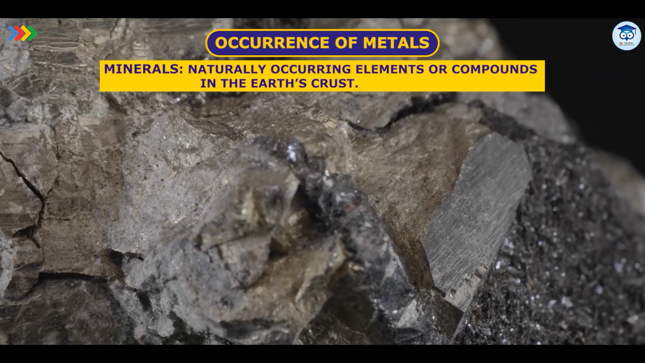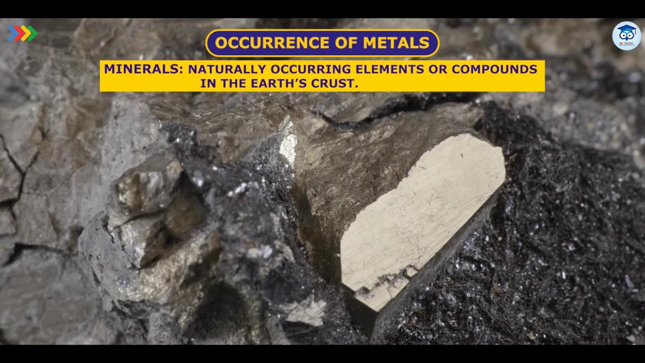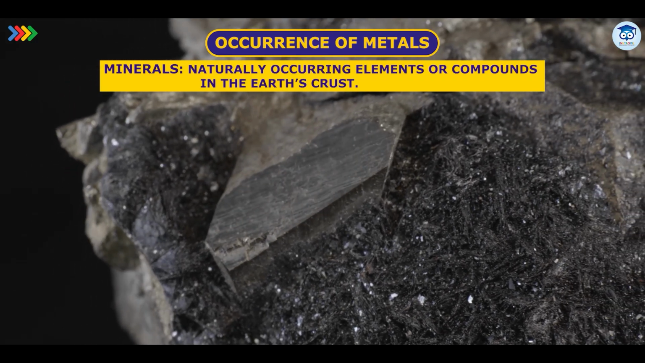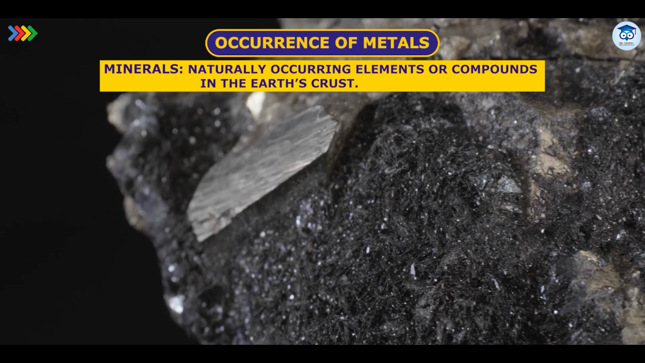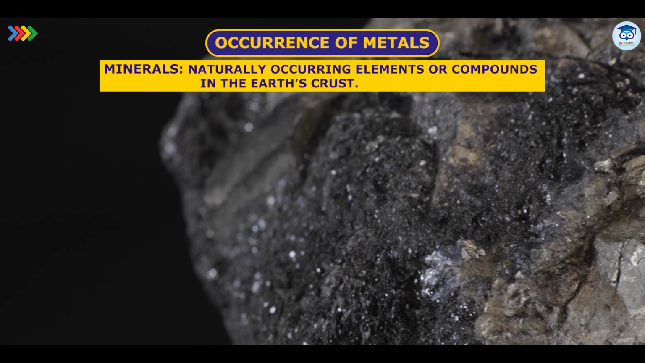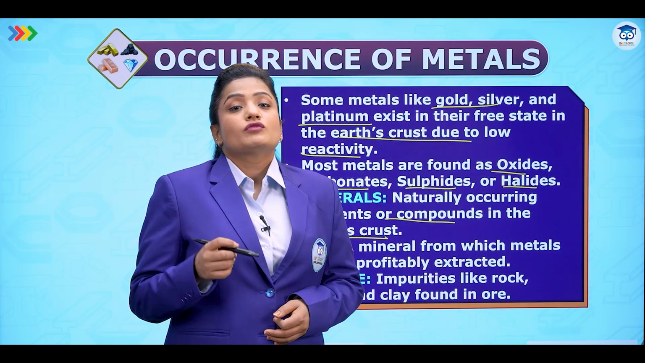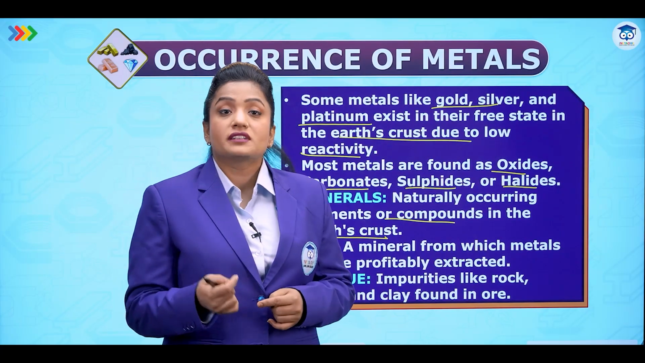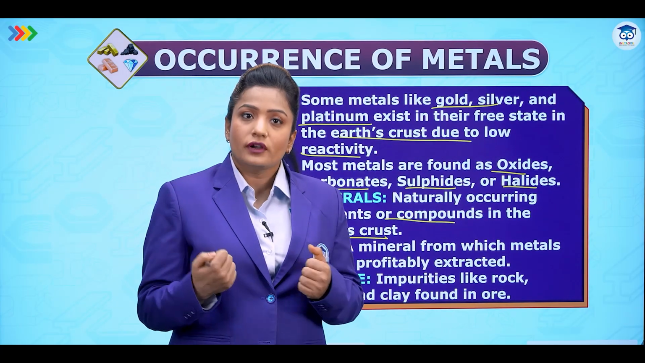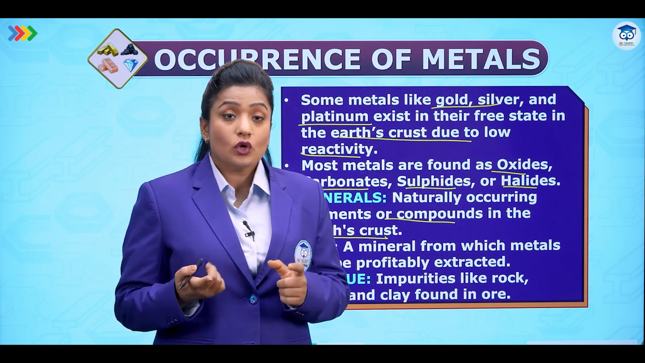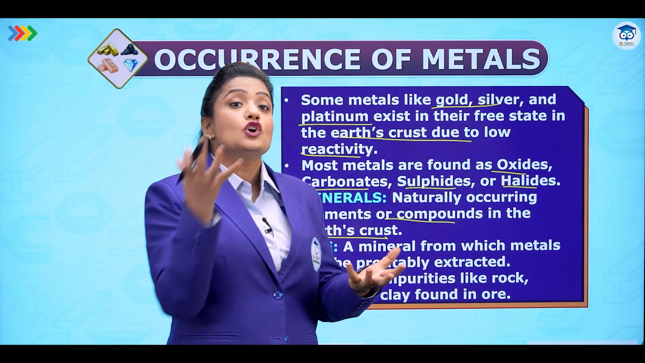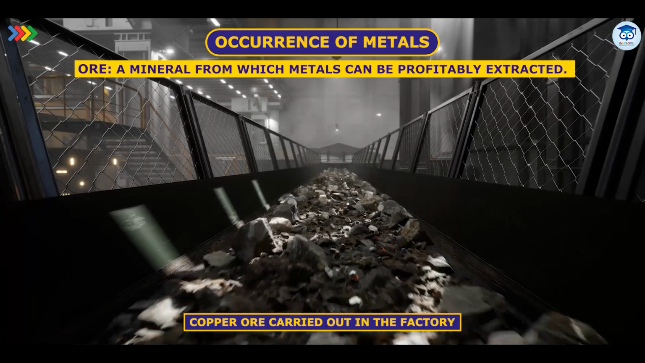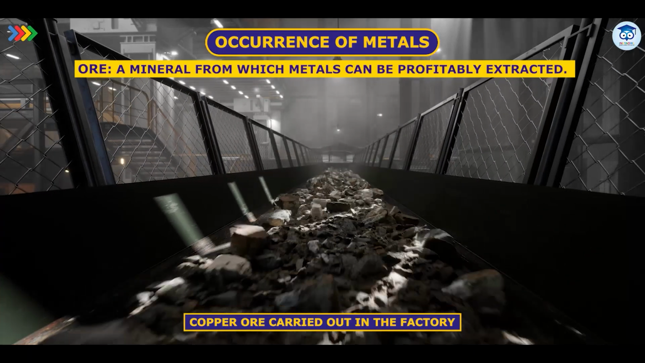Talking about minerals, what are minerals? The naturally occurring elements or compounds in the Earth's crust are called minerals. So whichever element that we see is available in Earth's crust, that rock will be called a mineral. But if we are able to easily extract metal from that mineral by using less money, that means it is economic, and we can get a high quantity of metal, that means it is profitable. Then only we will call that particular mineral an ore. So what is an ore? It is a mineral from which metals can be profitably extracted in high amount.